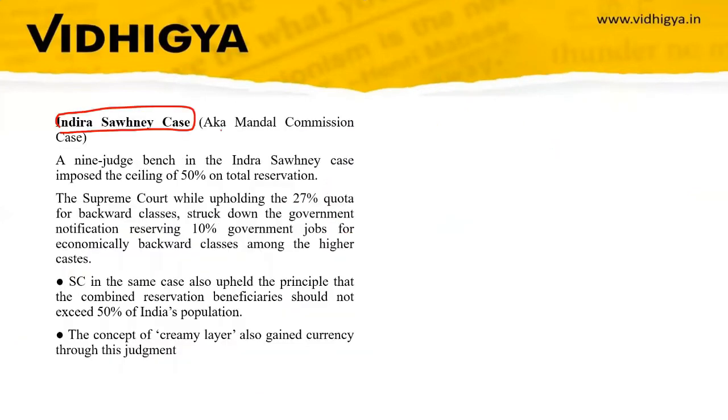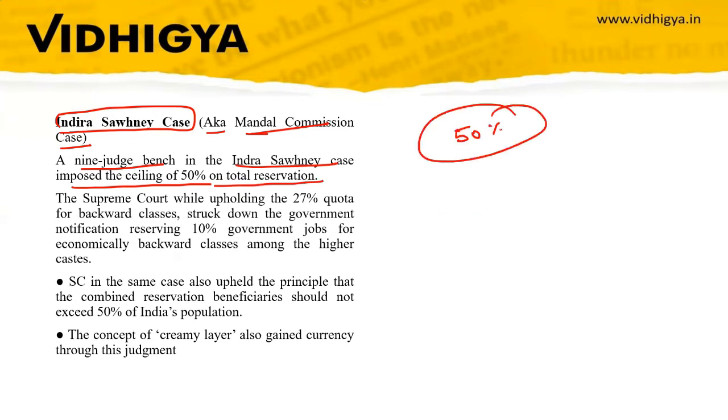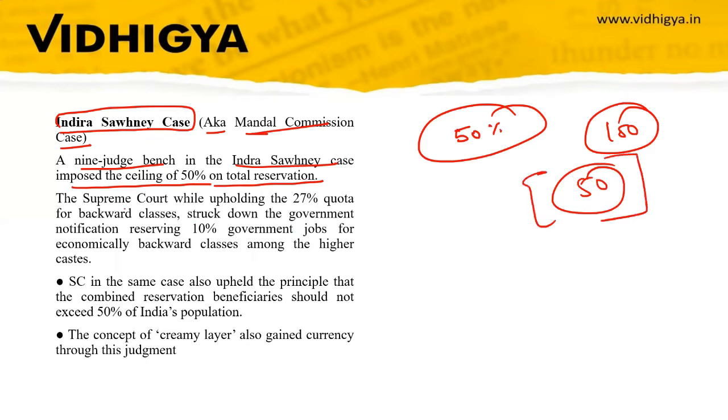Now the Indra Sawhney case, also known as the Mandal Commission case. In the Indra Sawhney case, a 9-judge bench imposed the ceiling of 50% on total reservation. So under this case, it was held that the total reservation can be given up to 50%. For example, if there are 100 seats, then reservation can be up to 50 seats. So not more than 50 seats can be reserved. You have to remember which case: the Indra Sawhney case, also known as the Mandal Commission case.